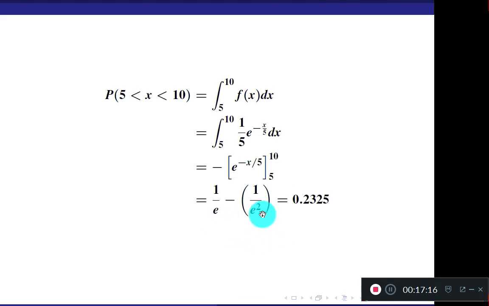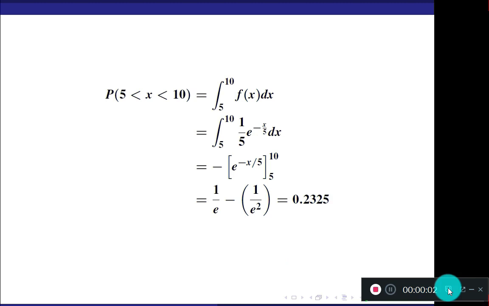Once again, don't confuse. Order may be different. Actually, upper limit becomes negative and lower limit becomes positive. So that's why I have written the positive term first. I have written lower limit first, then upper limit. You can use your own order. You actually get minus 1 by e square, then plus 1 by e. Calculate using the calculator. Verify it. You get the answer 0.2325.